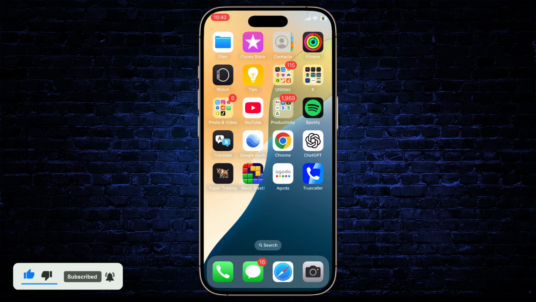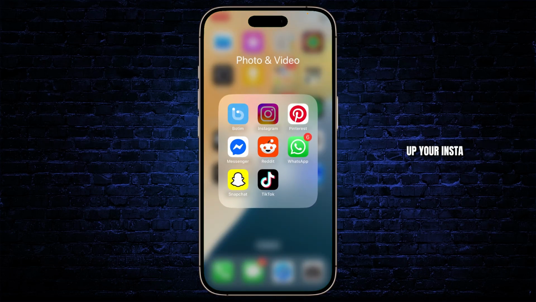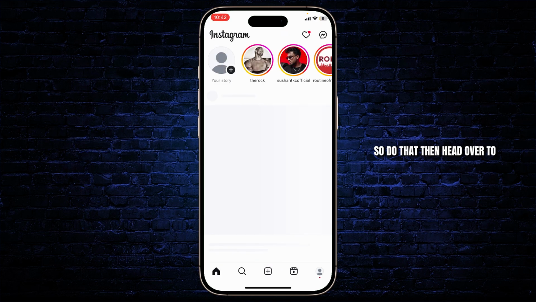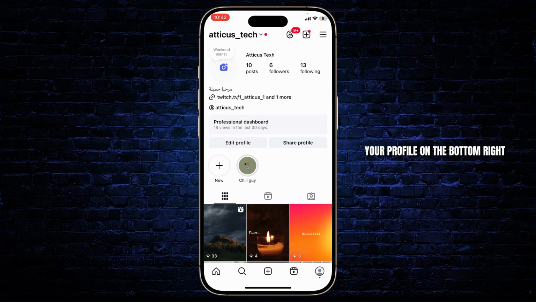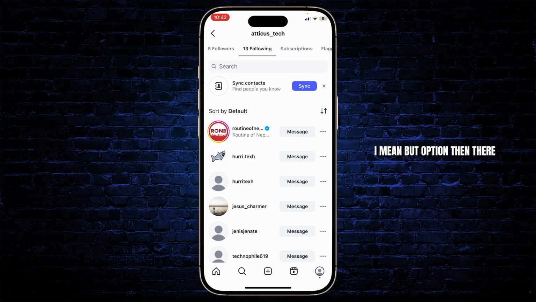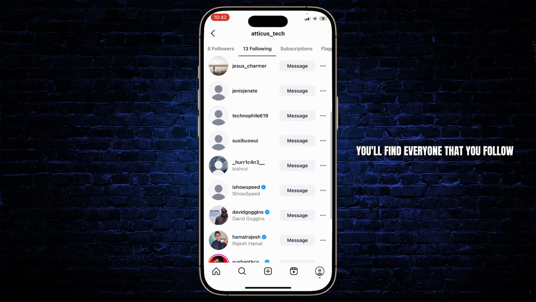Now let's begin. First, you will need to open up your Insta. So do that. Then head over to your profile on the bottom right. Then there you'll find the following option on the top right. Tap on the following page option. Then there you'll find everyone that you follow.